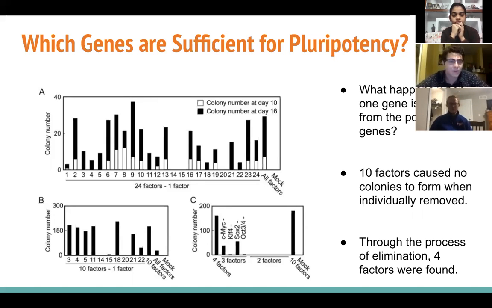So from these 10 factors, they repeated this procedure of infecting cells with all 10 factors but one, and this can be seen in Figure B. What's really interesting here is that with only 10 factors, there was a larger amount of colonies than with all 24 factors. So they narrowed this number down further from 10 factors to 4 factors that had no growth, which suggests they are really important for pluripotency. And with these 4 factors, they did further experiments as seen in Figure C, where they tried various combinations, and the only one that really yielded anything comparable to the 10 factors was all 4 factors. Next slide.